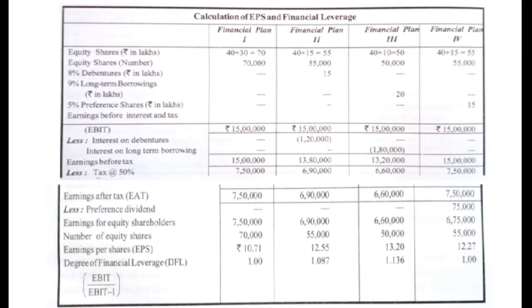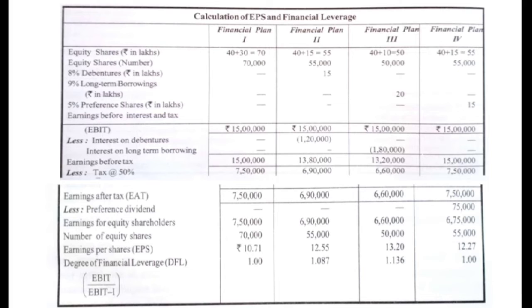Then the second point is we find out the number of equity shares. Here we have seen in the example the value of each equity share is rupees 100, so that value we will use to find out the number of equity shares. The total equity share capital under the first financial plan is rupees 70 lakhs. So 70 lakhs divided by 100 rupees per equity share comes to 70,000 equity shares.